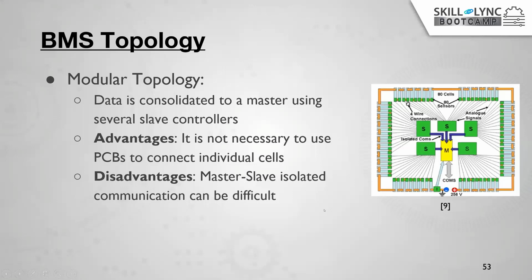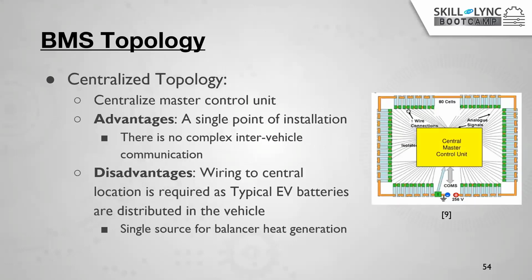If you use fewer PCB boards on each individual module, the cost is reduced. But the problem is, if there is any miscommunication between the master and slave, there may be a possibility that the entire module of cells will have a problem. So communication between the master and slave is also difficult in this topology.